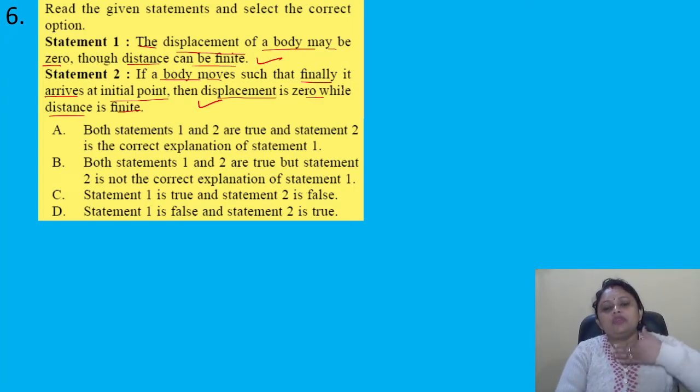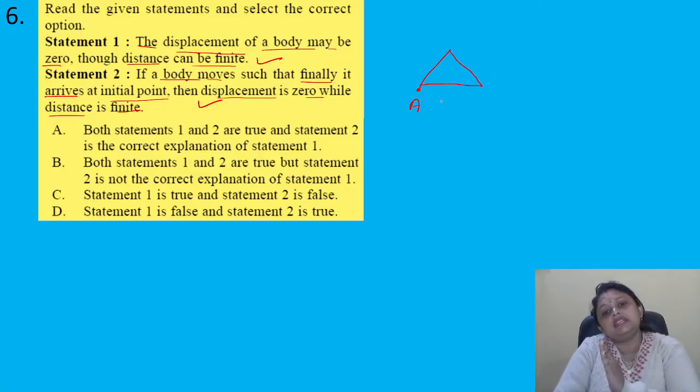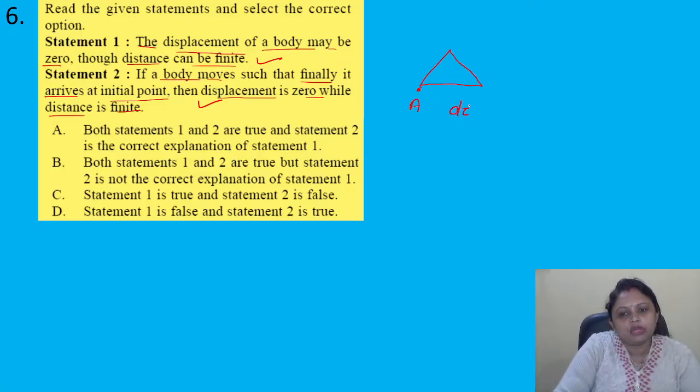We know when we are moving through a distance, whatever distance we are moving, that is the distance. But if we are starting from a point, let's say point A, and finally we are reaching the point A, then the total displacement will be 0. Yes, but the distance is finite.